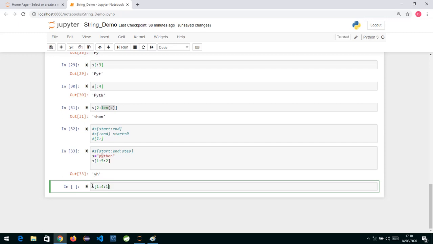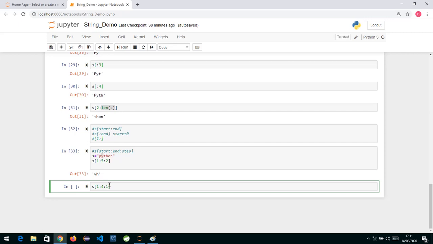Similarly, after extracting the character, the next character to be extracted is incremented by 1. So it will extract T, then H, and then it will stop. By default, if you don't specify anything, the step value is 1. Step means how much it has to increment the index by while extracting.